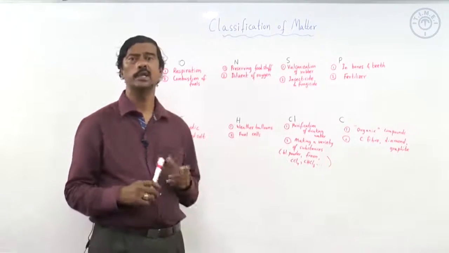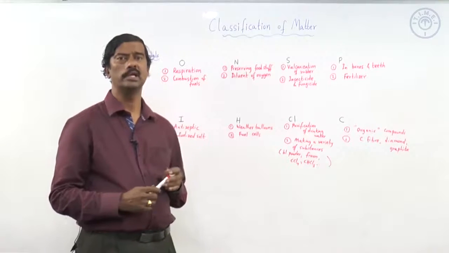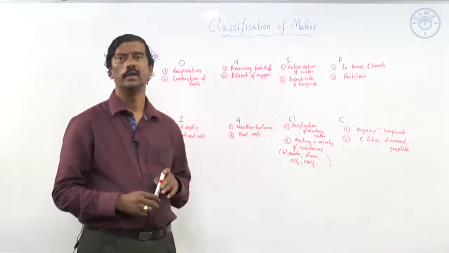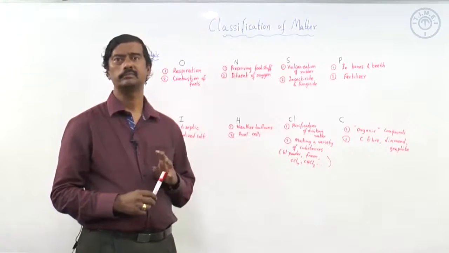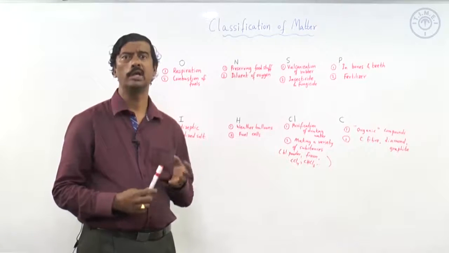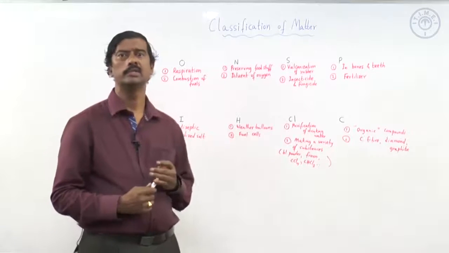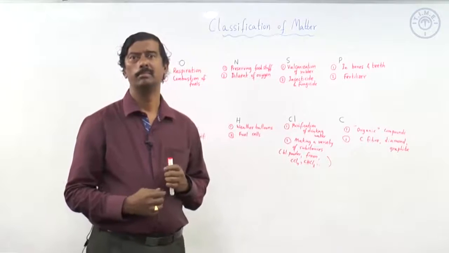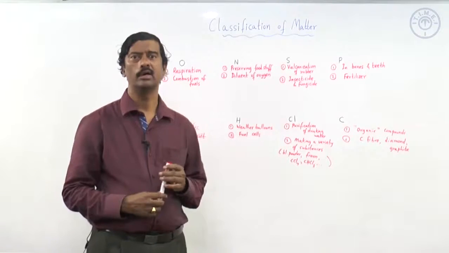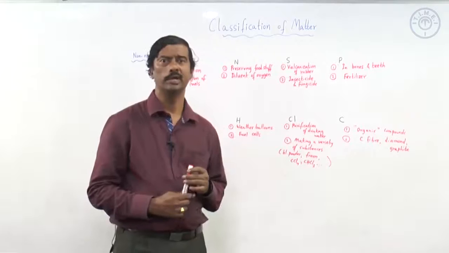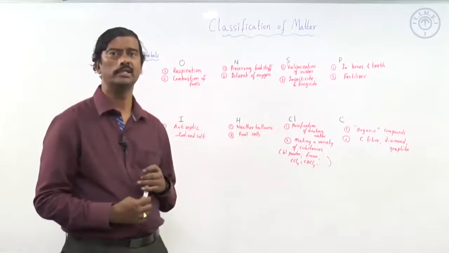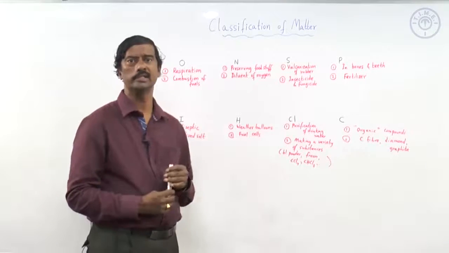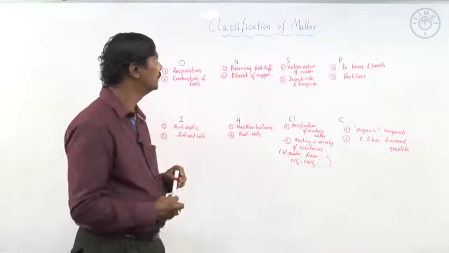Next, nitrogen present in the atmosphere to the extent of 78% is going to dilute oxygen, and if it is not diluted, oxygen cannot be taken in. Our systems are not made to take 100% oxygen. So, nitrogen is a diluent. Nitrogen is also used in fertilizers that we have seen, NPK fertilizers, they require nitrogen.